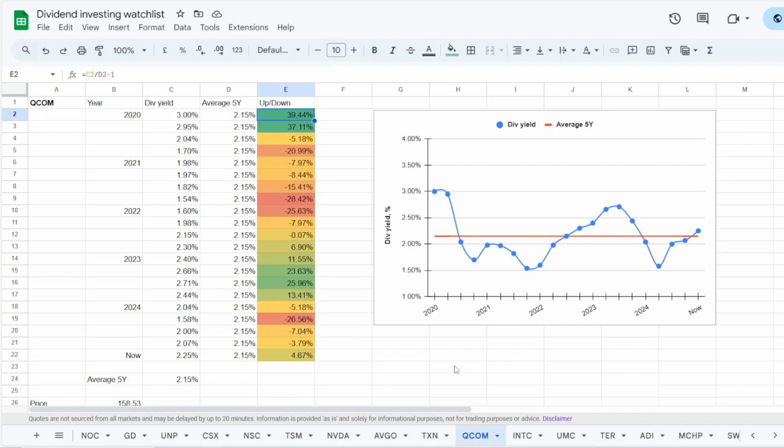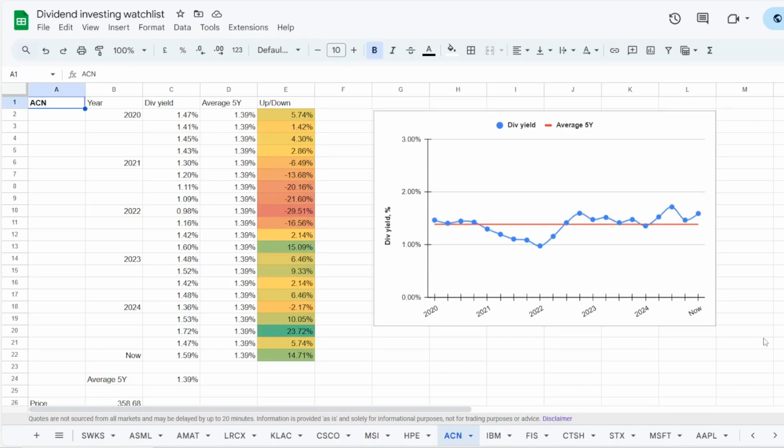So in 2022 we saw the stock trading at a dividend yield of exactly 3%, higher than the 5-year average for 39.44%, and the worst timing was in 2021 with 1.54%, below average for 28.42%. It was similar in the second quarter of 2024 with a yield of 1.58%, and now with 2.25% in dividends, we do have it higher than the 5-year average, plus 4.67%.